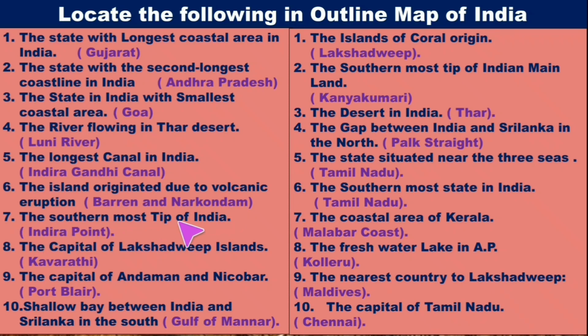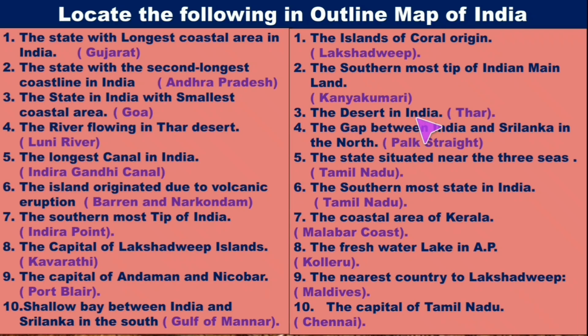The southernmost tip of India, Indira Point. The capital of Lakshadweep Islands, Kavaratti. The capital of Andaman and Nicobar Islands, Port Blair. Shallow bay between India and Sri Lanka in the south, Gulf of Mannar. The islands of coral origin, Lakshadweep Islands. The southernmost tip of Indian mainland, Kanyakumari. It is in Tamil Nadu state, that is the southernmost state.